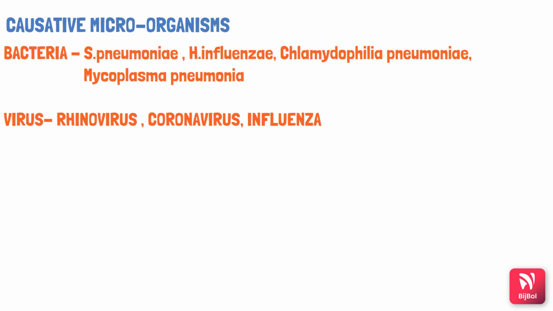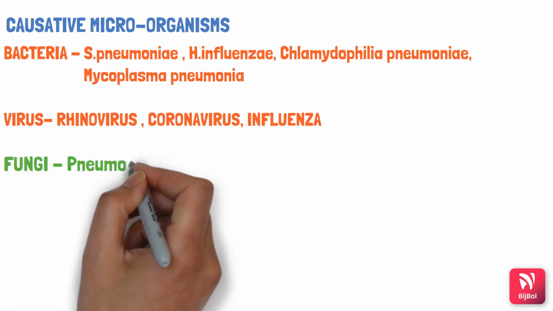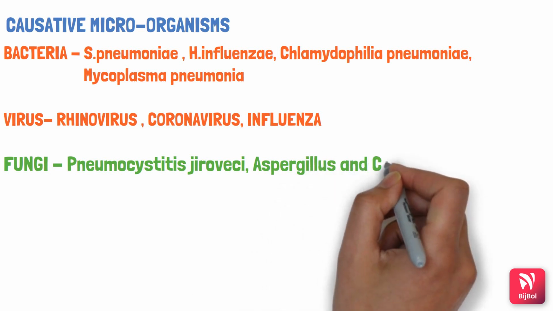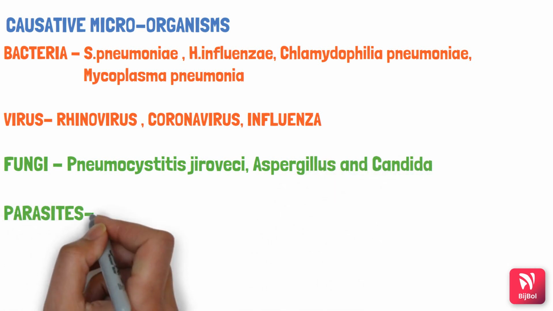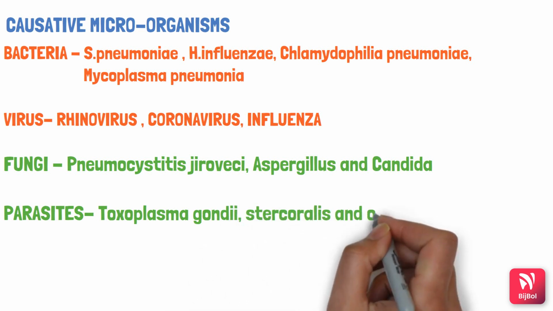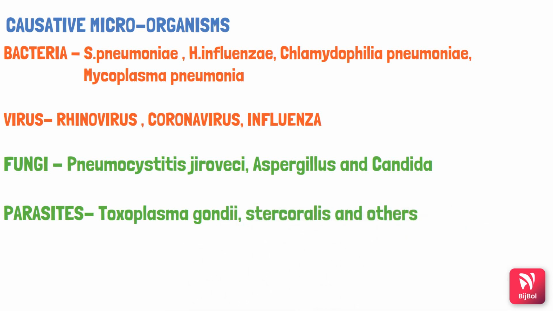Fungi and parasites will affect those persons who have low immunity. In fungi we have Pneumocystis jirovecii, Aspergillus, and Candida, which can cause pneumonia. Then in parasites we have Toxoplasma gondii and Stercoralis and others. This was about the microorganisms causing pneumonia.